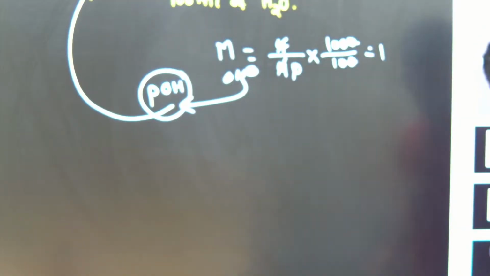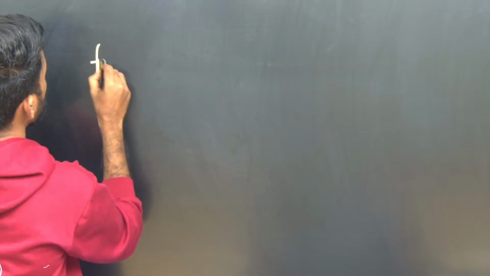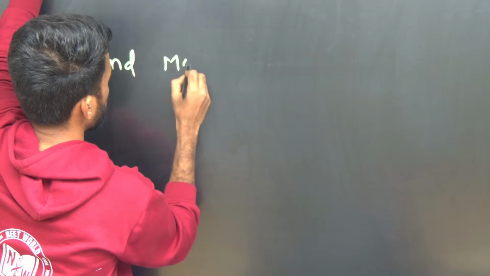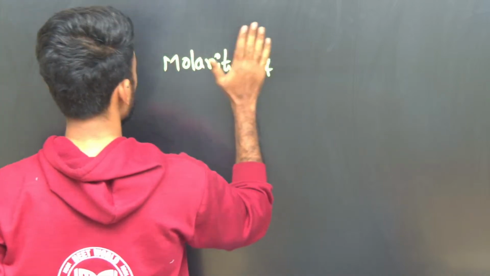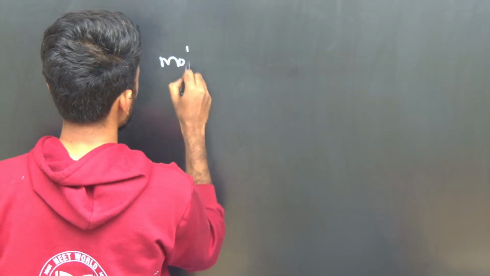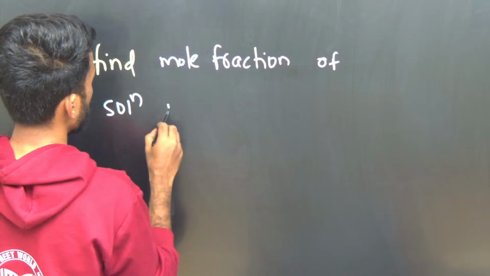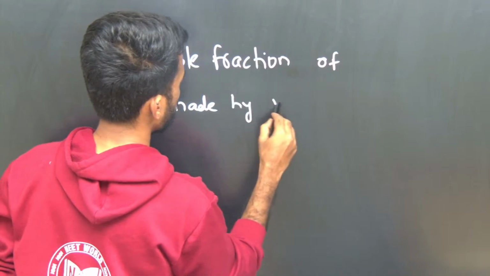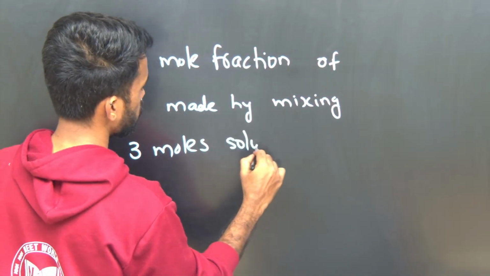And one last question I want to give you is, not always molarity, let us find the mole fraction of a solution made by mixing 3 moles of solute and 6 moles of solvent. Very simple question. How can you find the mole fraction? Tell me.